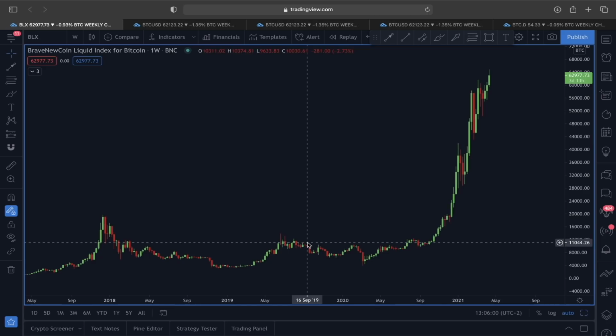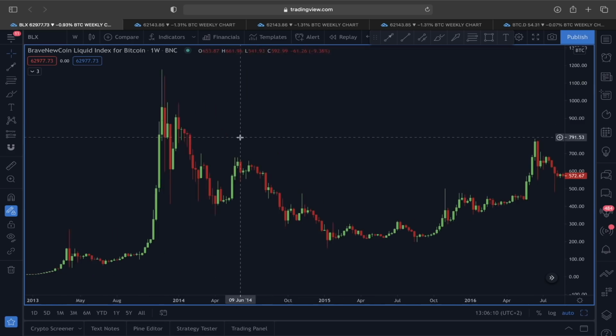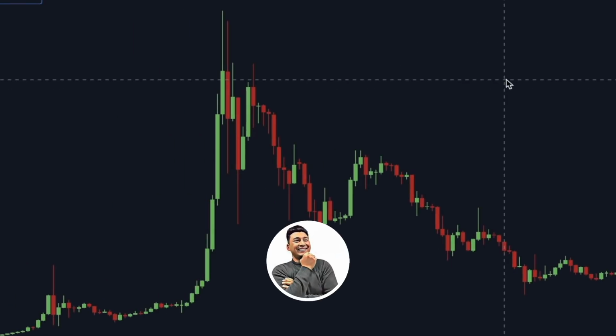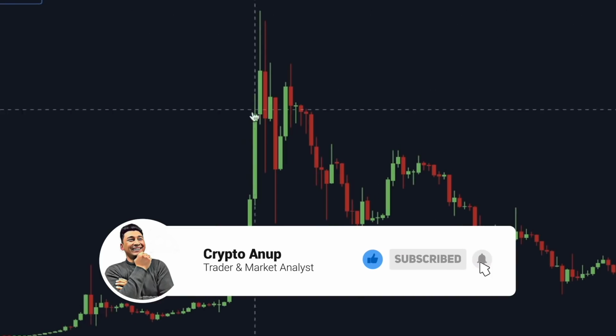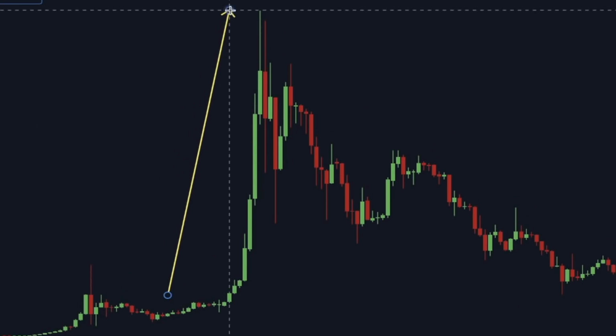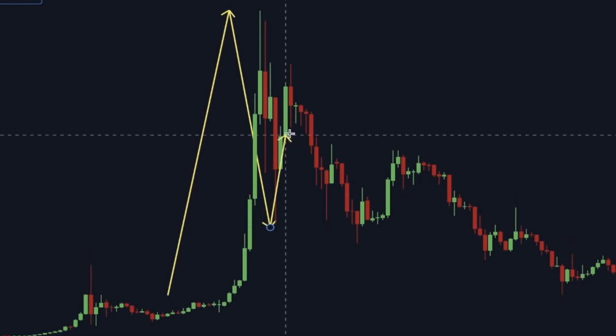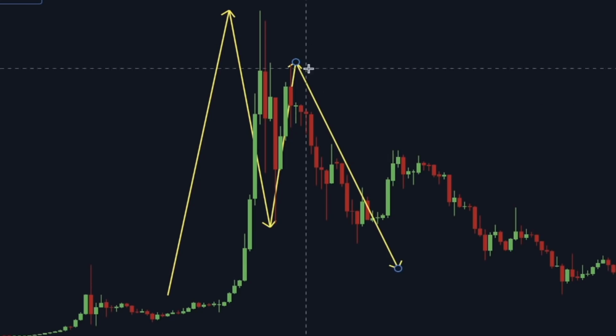So as you can see guys, today we are going to start this analysis by looking at the price action of Bitcoin in a weekly time frame, because in a weekly time frame, if we monitor each and every price reversal scenario all the way back here from 2013, one similar scenario has occurred before and trend reversal started. If we monitor this price movement, you can see a very nice impulsive move, corrective move. We had this relief rally and then again an actual trend reversal followed after that.